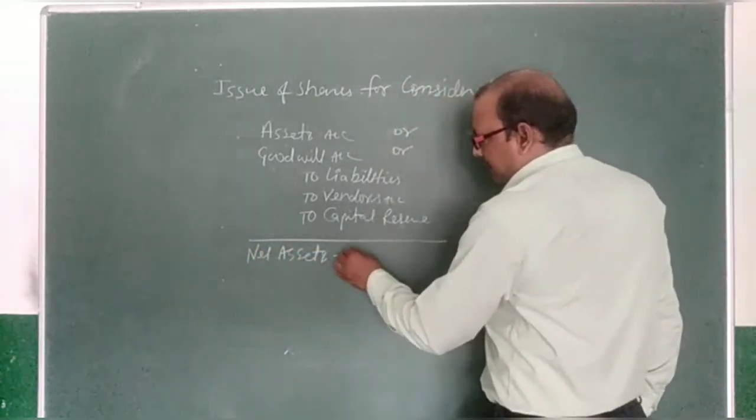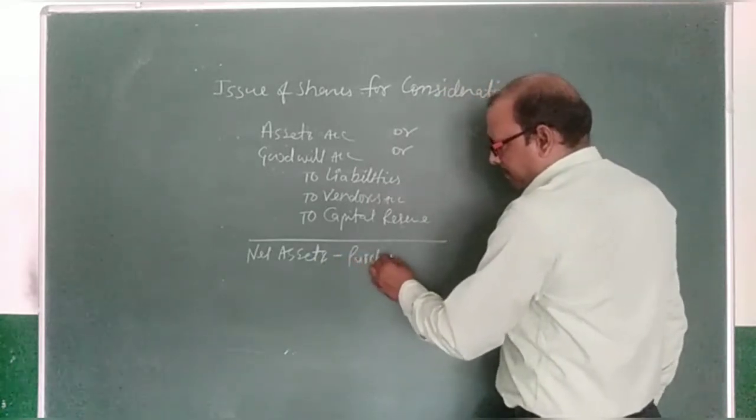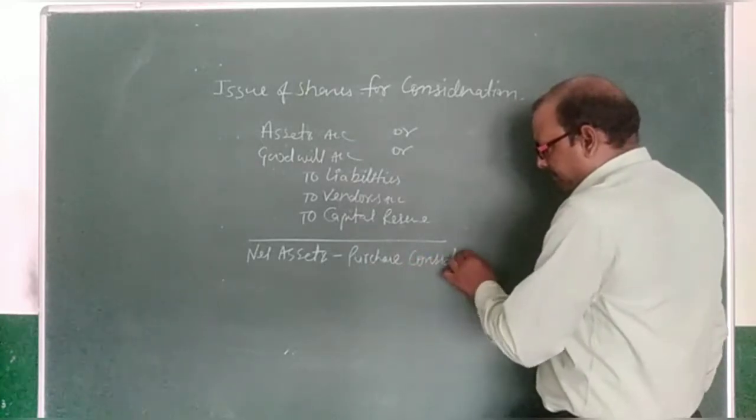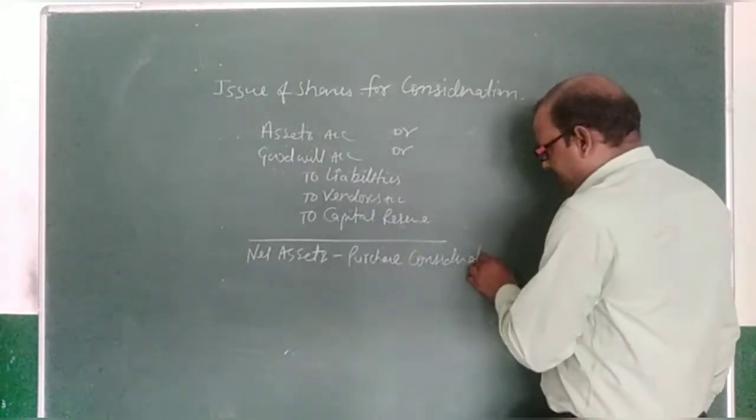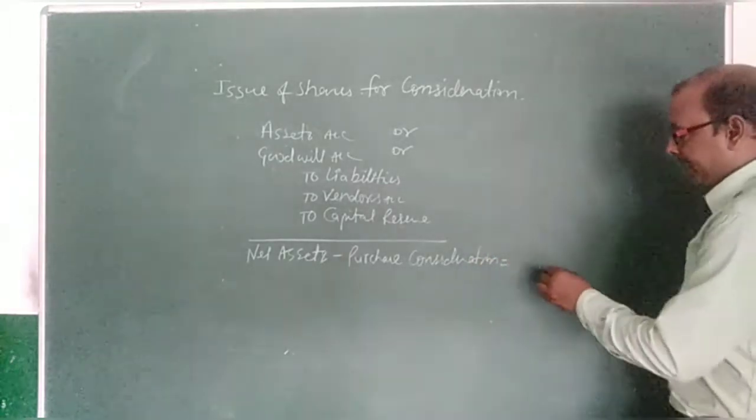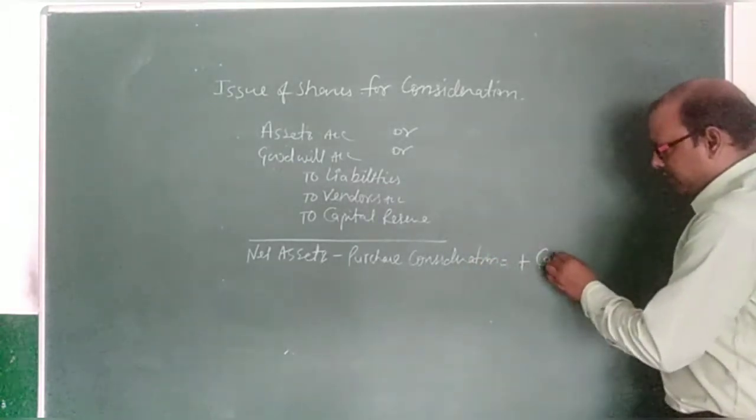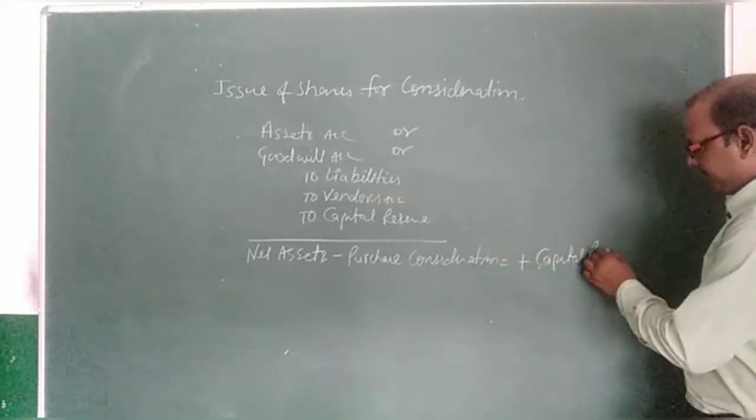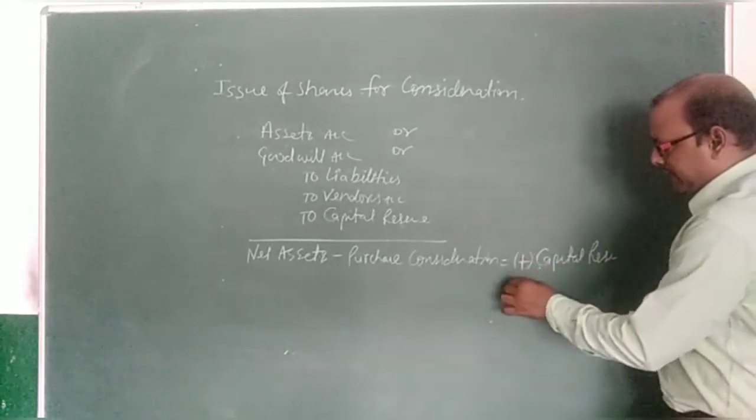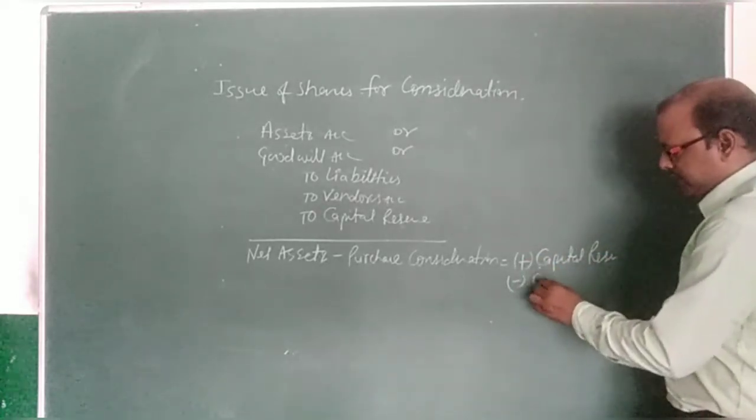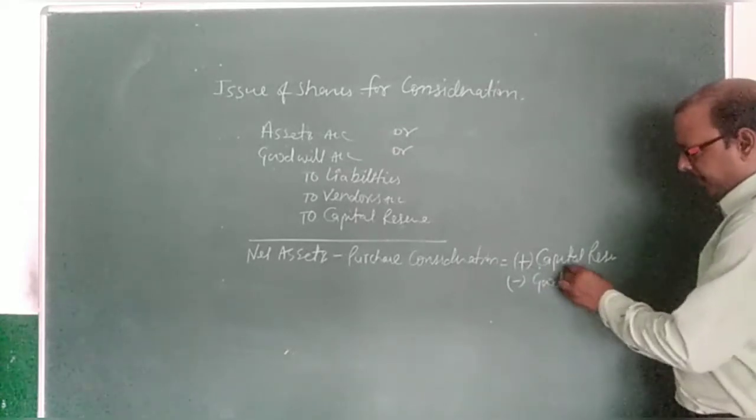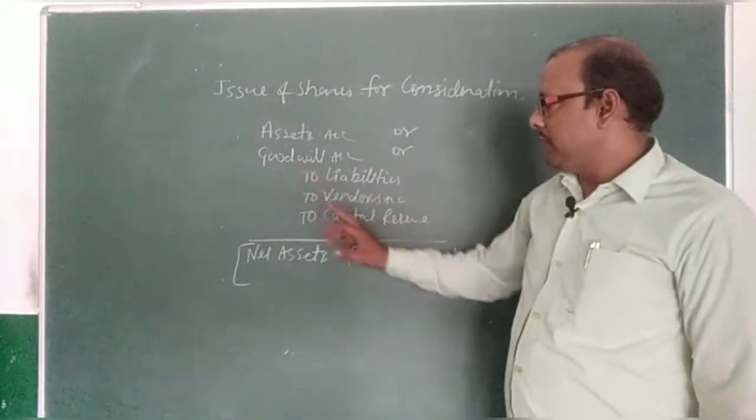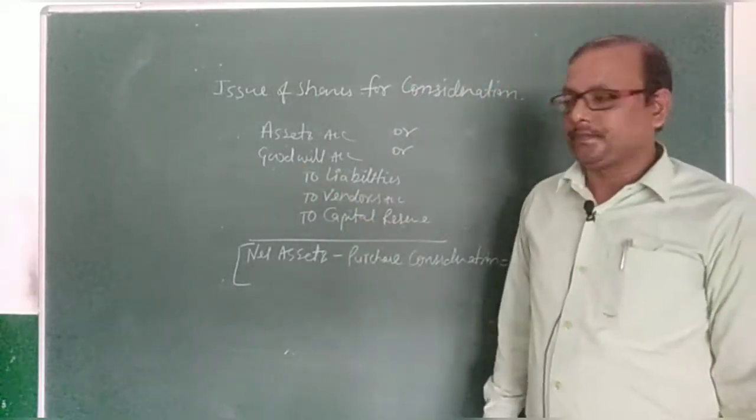net asset minus purchase consideration. If it is coming in plus, then it will be capital reserve. If the answer is coming plus, then capital reserve, and if it is coming minus, then it will be goodwill. So this formula can be applied for goodwill or capital reserve.